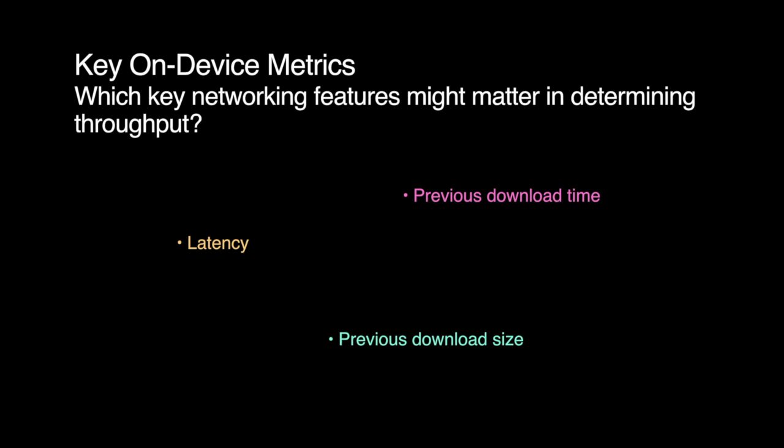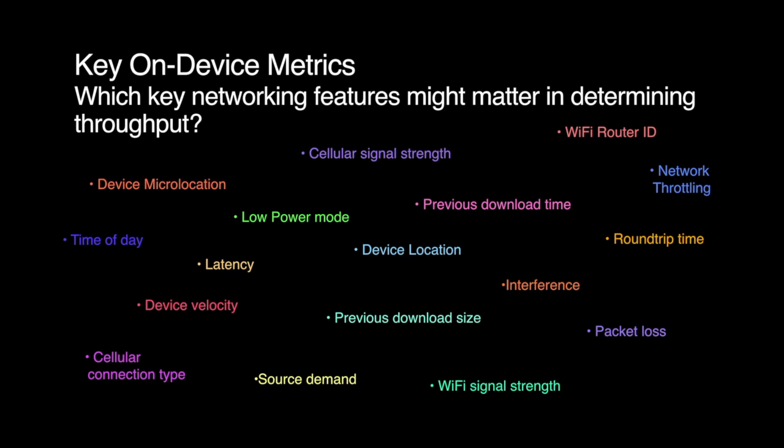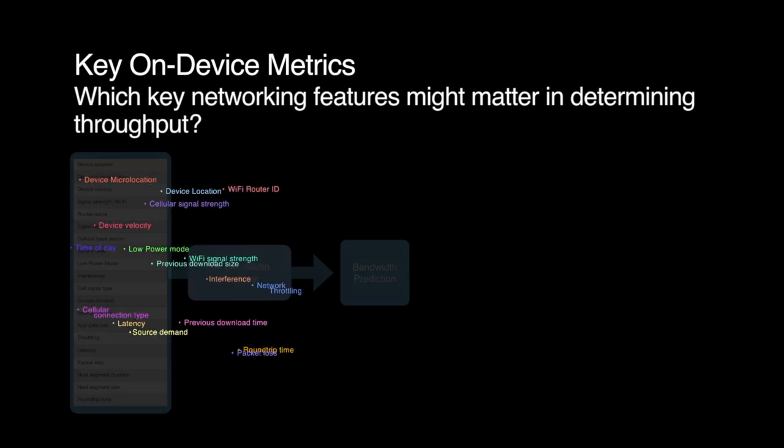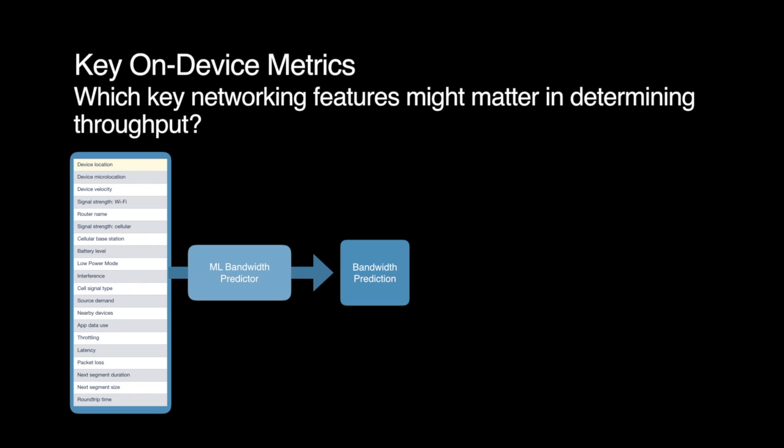As I mentioned previously, the current prediction paradigm uses only historical latency and throughput to make the new prediction. But I did some background research and found all of these features, which have been shown in different cases to impact the network bandwidth. Note that without machine learning, there would be no way to introduce all these features into the prediction algorithm. But with an ML approach, we can put them all into a feature vector and then let the model decide which features to weigh the most heavily.